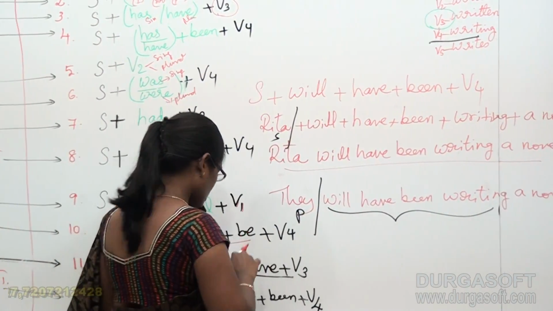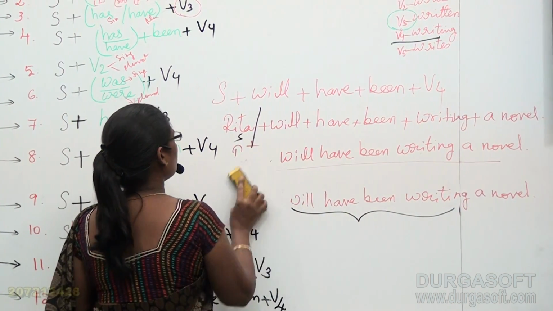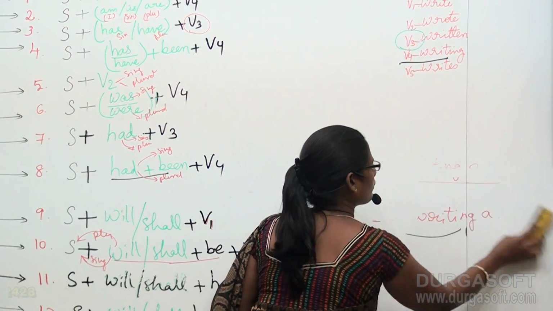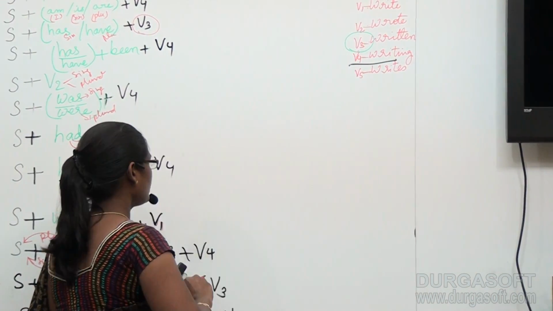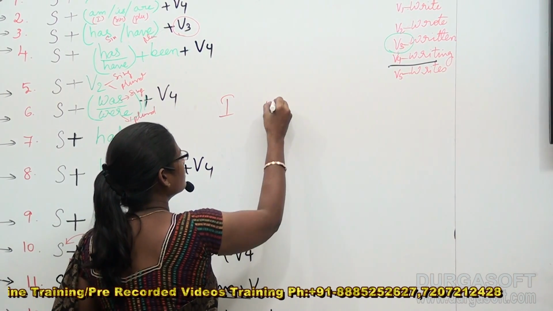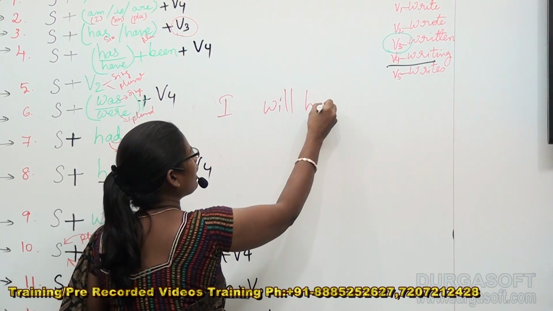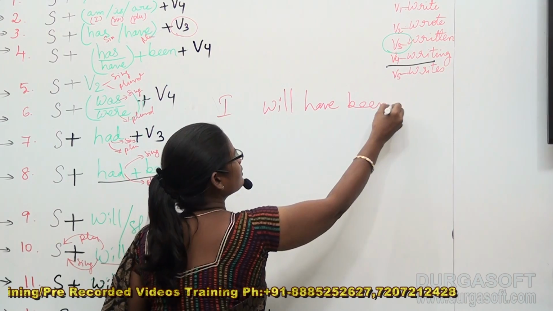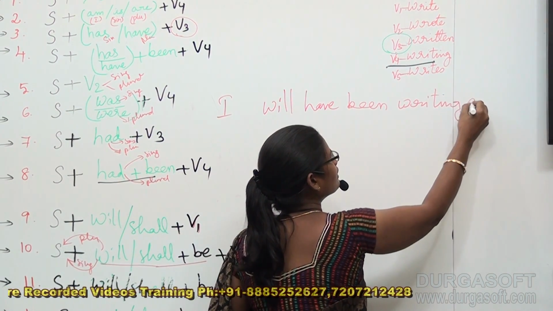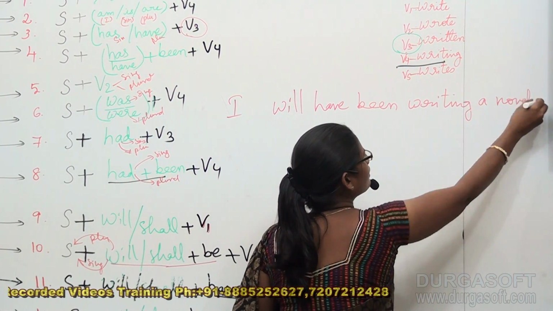Okay, students? Alright, and I would like to give you 3 more examples with I, we, you. Now let's do this with I, we and you. Here we go. I will have been writing a novel.